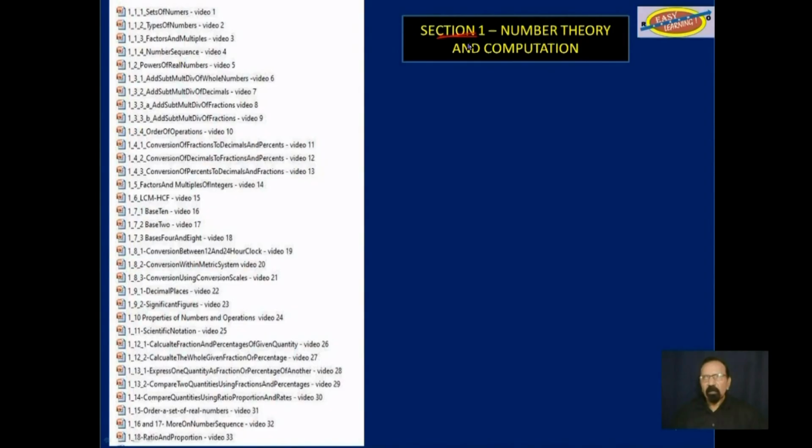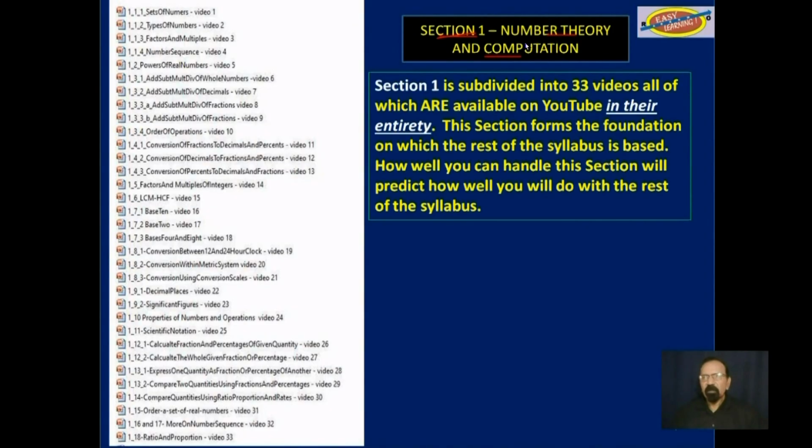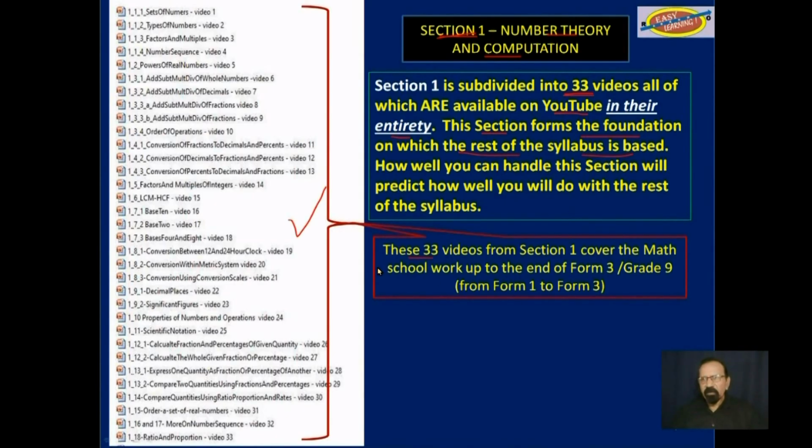Section 1, number theory and computation. It's made up of 33 videos and they are all published in their entirety on YouTube. Specifically because this section forms the foundation on which the rest of the syllabus is based. So make sure you look at these 33 videos and know them very well in order to be successful for the rest of the syllabus.